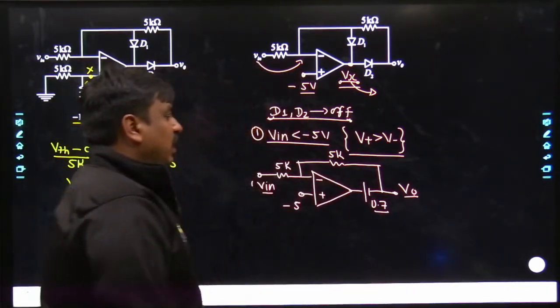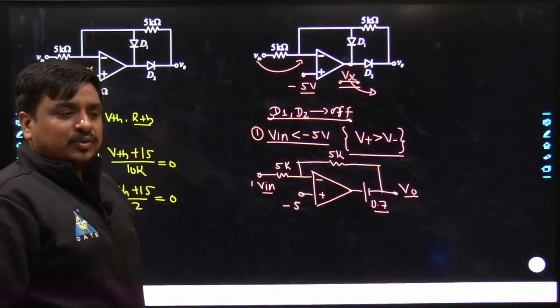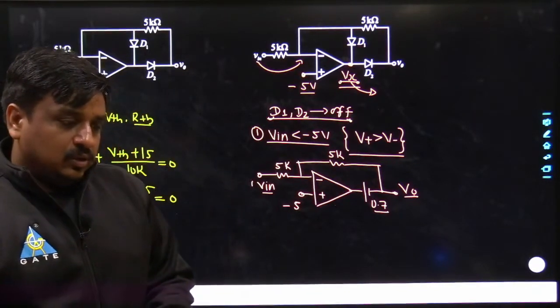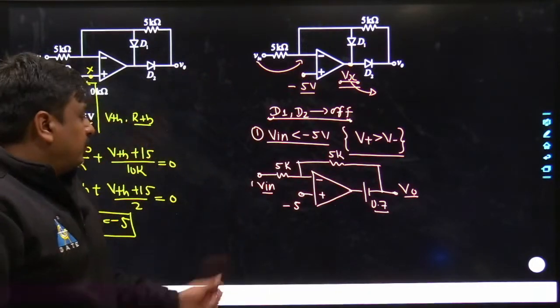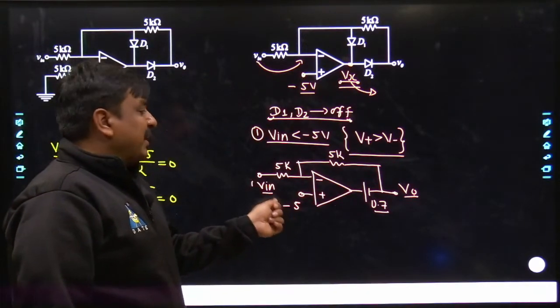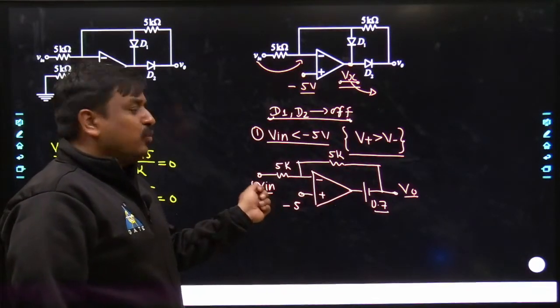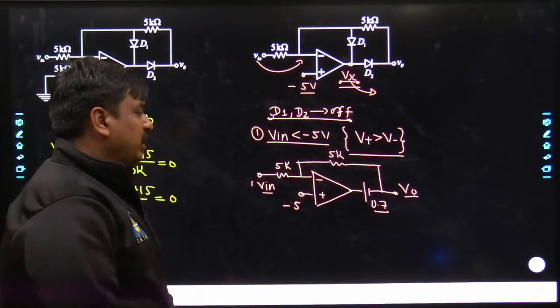My dear friends, you can apply the superposition theorem. Why? Because you have got two different inputs. Obviously it can, my dear friends, it can. So here the minus 5 would get the gain of 1 plus Rf by R1, and similarly V in would get the gain of minus Rf by R1, a standard inverting as well as non-inverting amplifier.